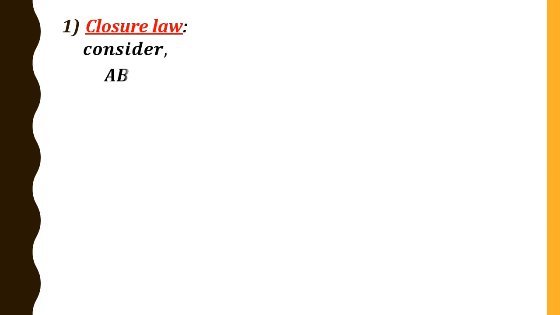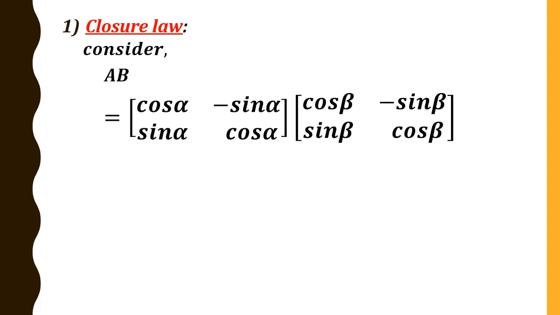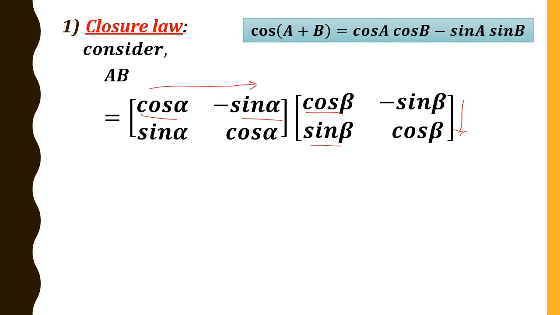Consider AB. Now you replace these two matrices A and B. Now we have to multiply these two matrices row-wise and column-wise. So cos alpha into cos beta minus sin alpha into sin beta. This is nothing but the formula cos A cos B minus sin A sin B, that can be written as cos of A plus B. Therefore, this can be written as cos of alpha plus beta.